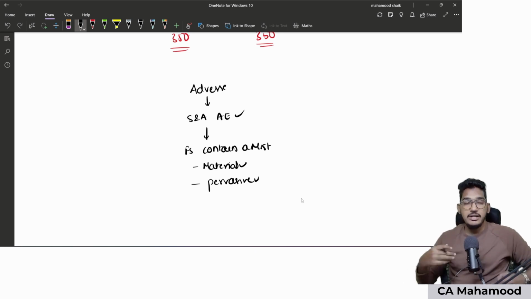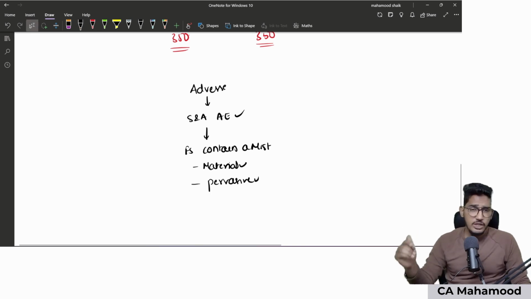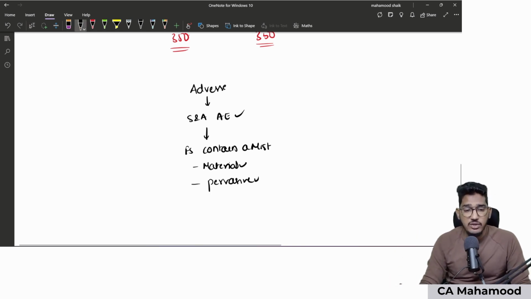That means I conducted audit of financial statements. I have obtained audit evidence, and those evidences are saying that financial statements contain a misstatement. That misstatement is not just material; it is so big enough to say financial statements are completely wrong. So when I have evidence and I have concluded that financial statements contain a misstatement, the effect of the misstatement is not just material; it is even pervasive also. Then I will give adverse opinion.